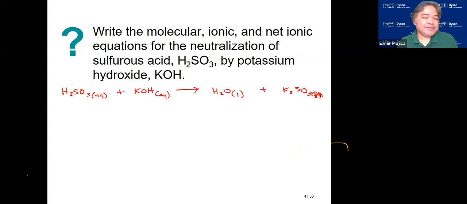Now you have to ask yourself, what are these species? Are they molecular or ionic? Because the next thing that you're going to do is, anything that you can ionize, you ionize. Anything that is an acid remains an acid, or anything that is molecular remains molecular. So I would say this remains as this, because this is not an ionic compound. Okay, this is an acid.